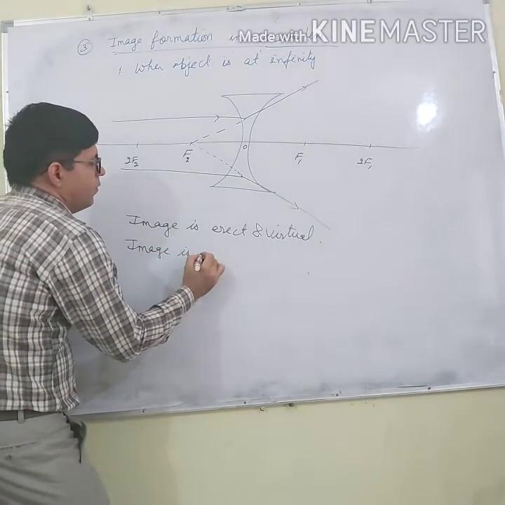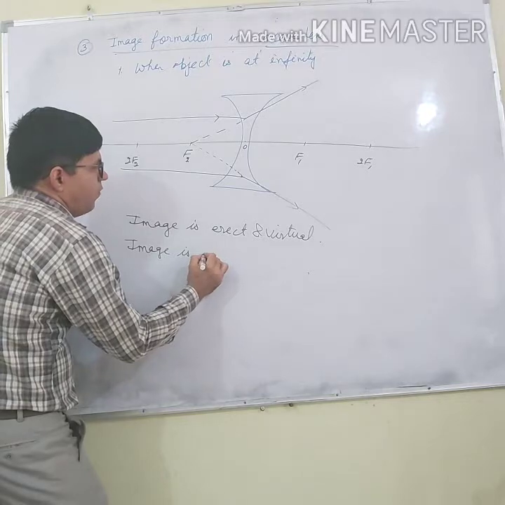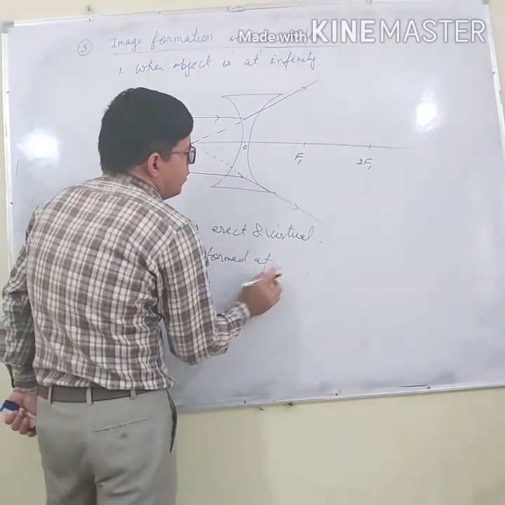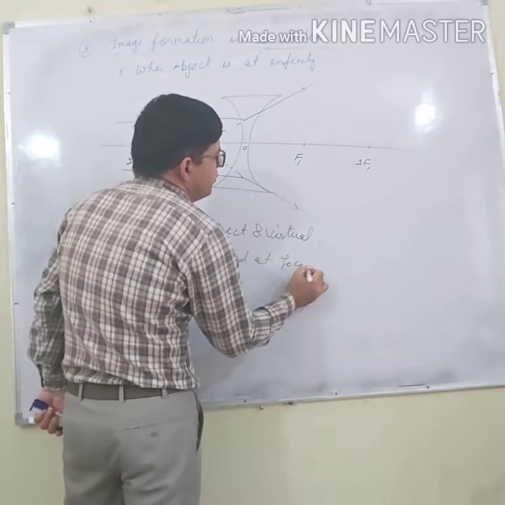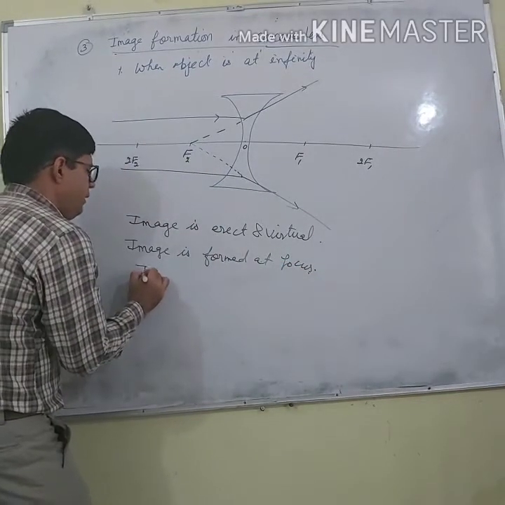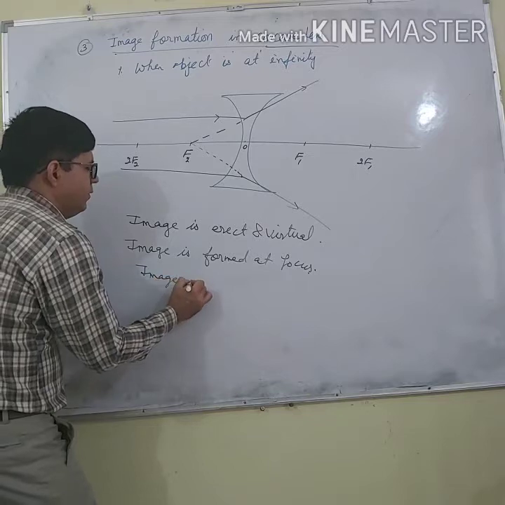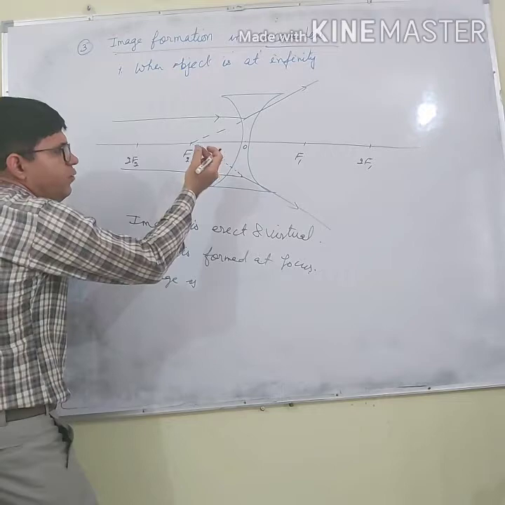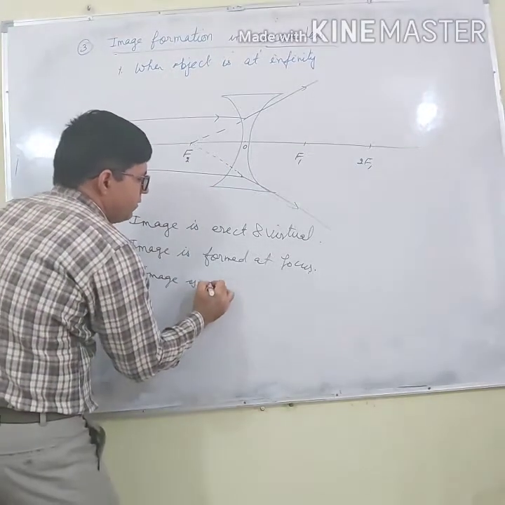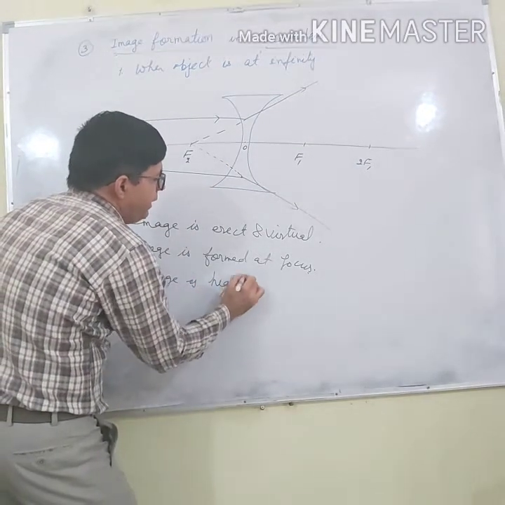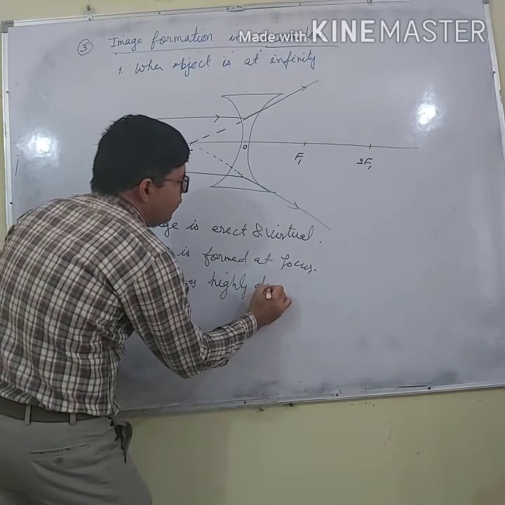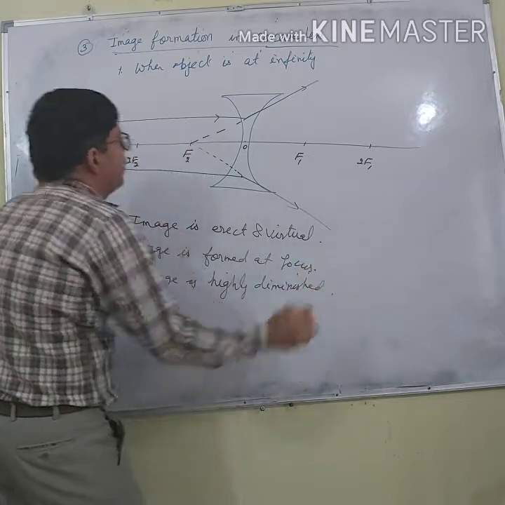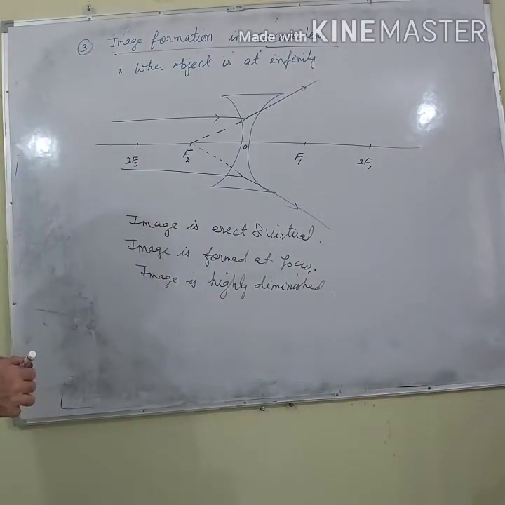Image is formed at focus and image is of the size of a point. Image is highly diminished, very very small. So that is when object is at infinity.